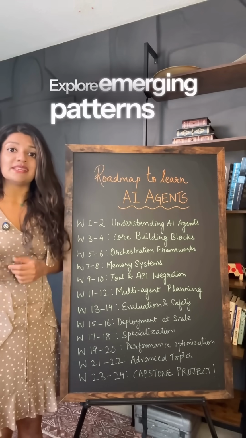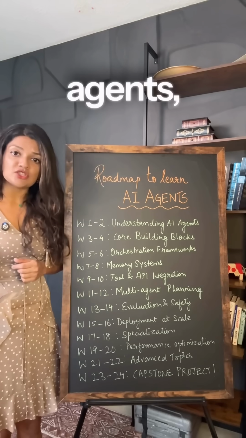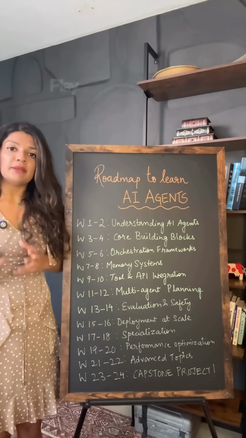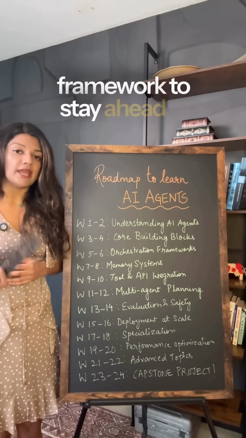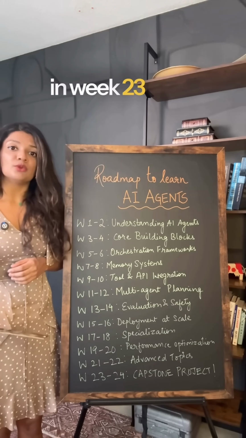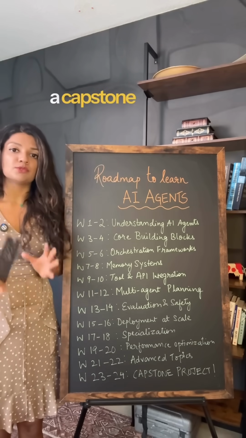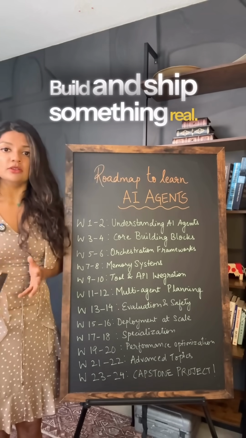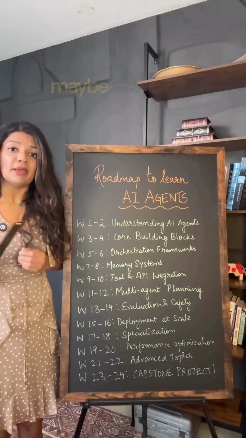Explore emerging patterns like agent swarms, self-improving agents, and reinforcement learning for agents. Play with open source experimental frameworks to stay ahead in this. Now lastly, in week 23 to 24, you need to build a capstone project. Build and ship something real. Document it, share the repository, maybe even open source it.